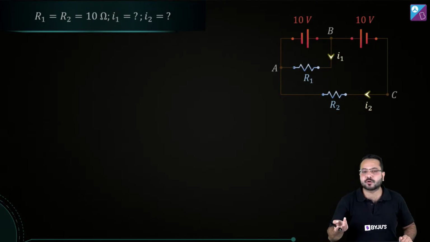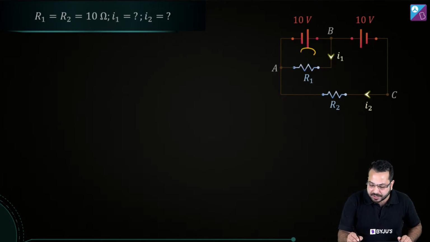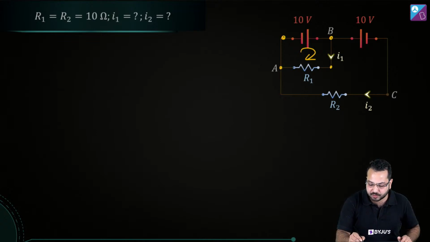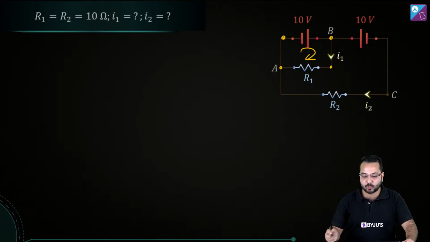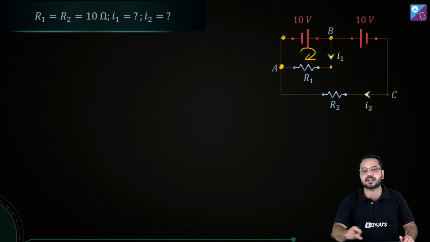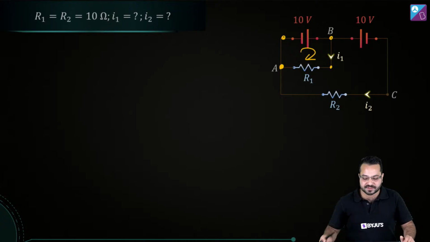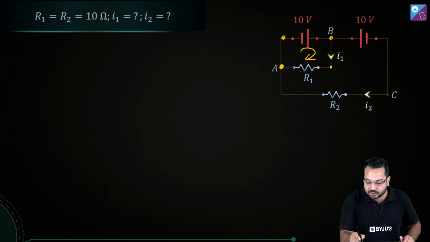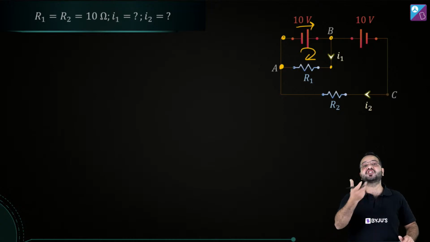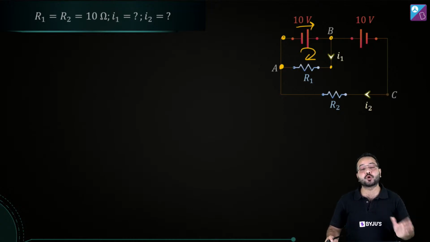So now let's look at this. We can think about going in this particular loop. So we are going from this point to this point to this point to this point. Let's say we are starting from A in this circuit and we are going clockwise. So what do we see? When we encounter this battery, we are going from the negative terminal to the positive terminal. So obviously what will be the change in potential? The change in potential is going to be positive.